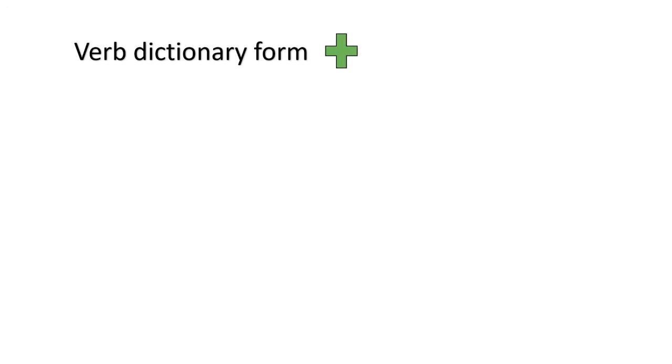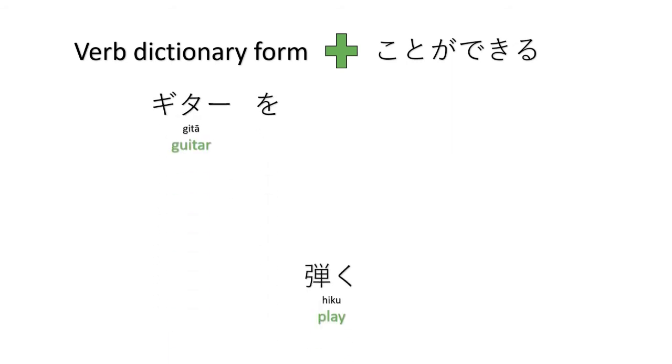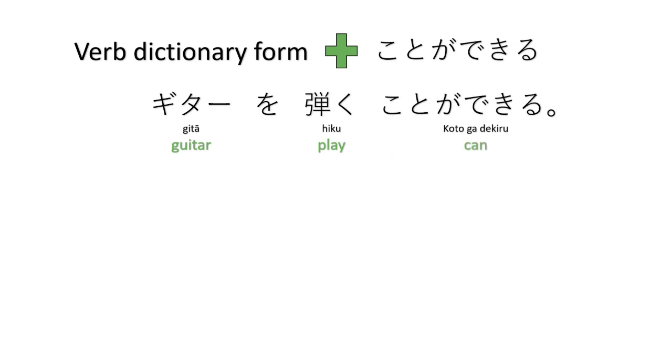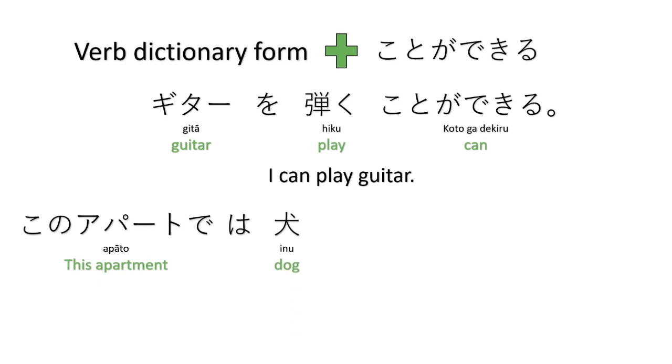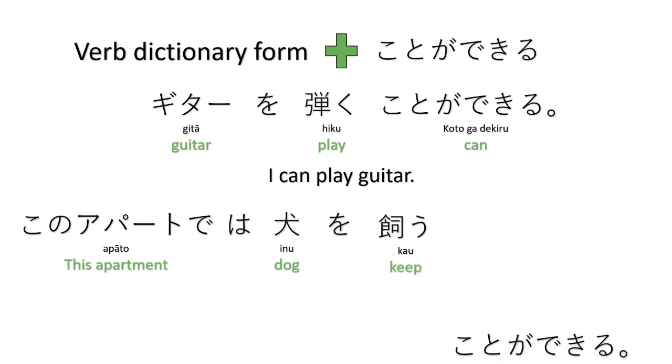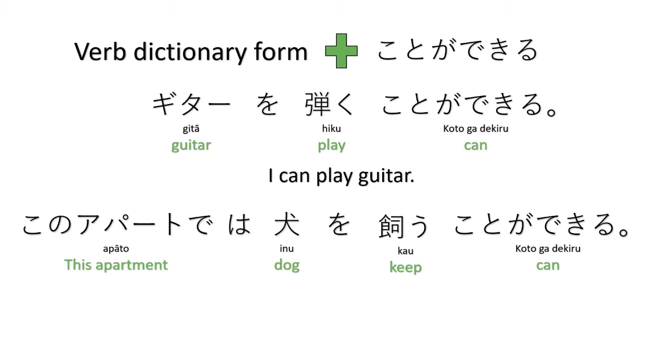That is, use the dictionary form of the verb plus koto ga dekiru. And this is very elementary. Gita o hiku koto ga dekiru. I can play guitar. Kono apato de wa inu o kau koto ga dekiru. I can keep dogs in this apartment.